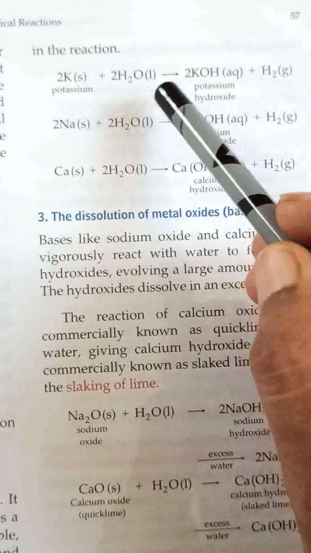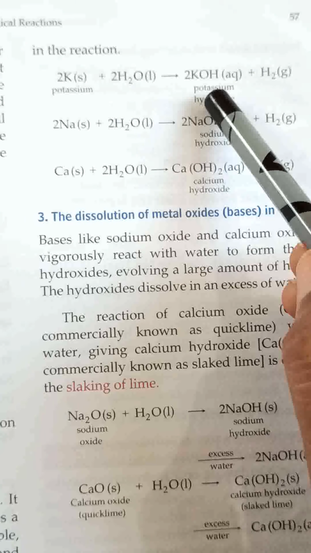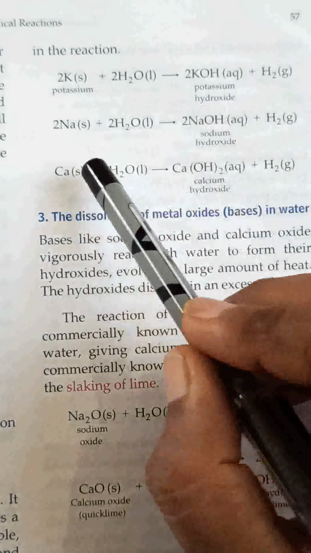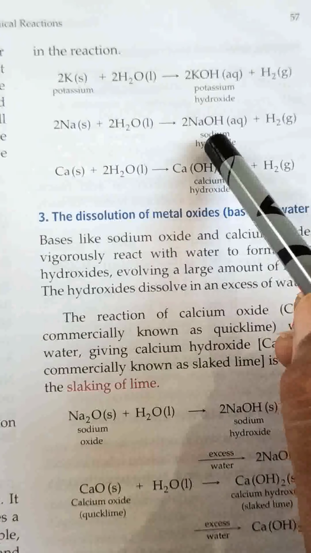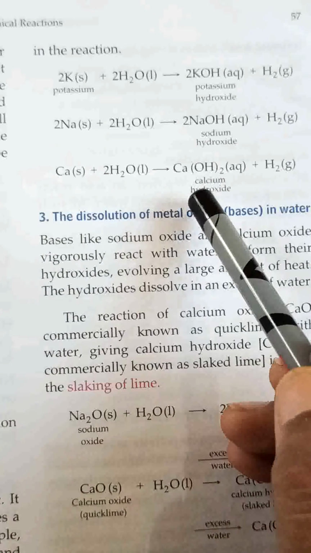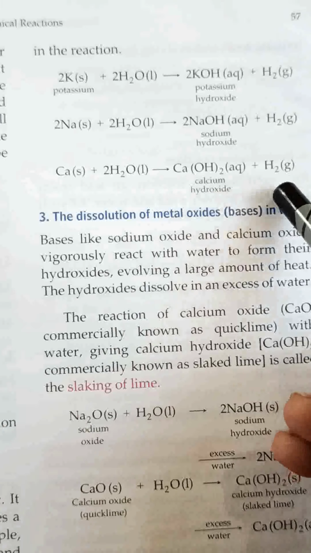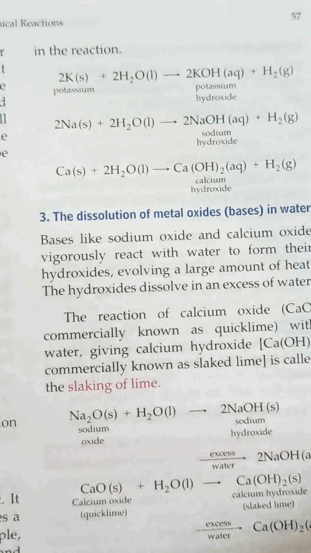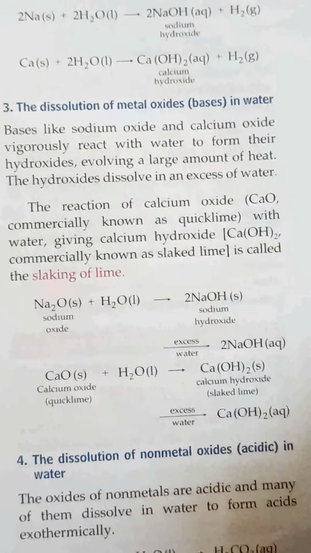See, potassium reacts with water, potassium hydroxide is formed and hydrogen is formed. Sodium reacts with water, sodium hydroxide is formed and hydrogen is formed. Calcium also reacts with water to form calcium hydroxide and hydrogen. So these are exothermic reactions. Now come to